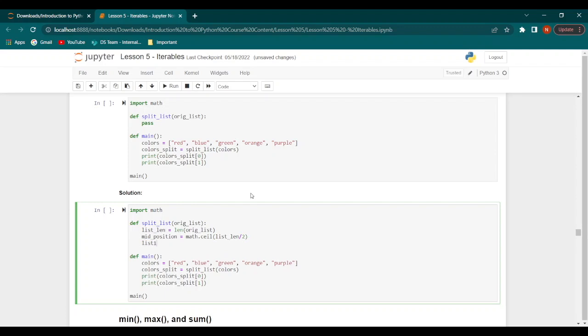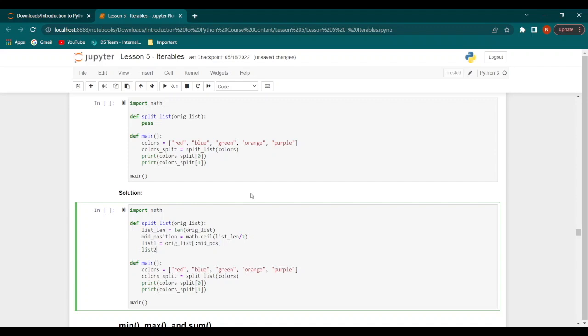Then we have list1 equal to the original list, and we would slice it from the beginning of the list until the mid position.